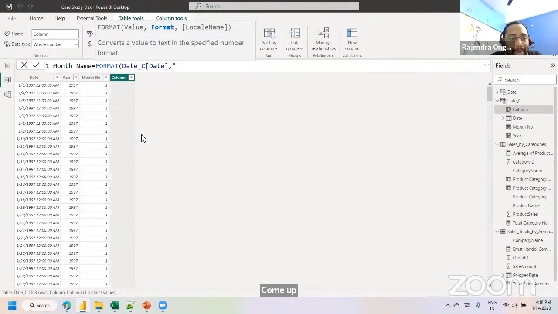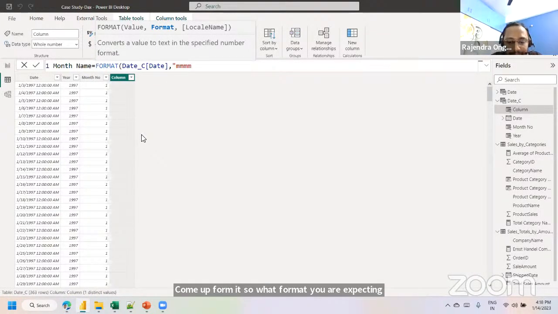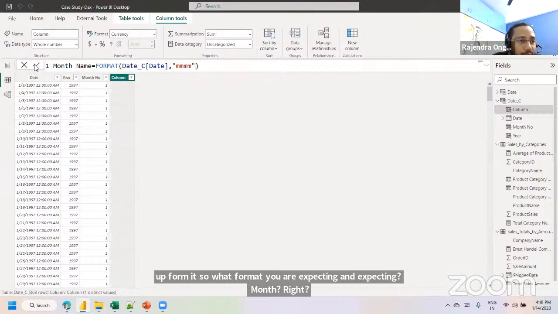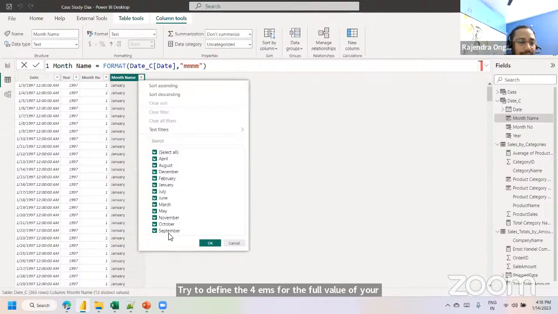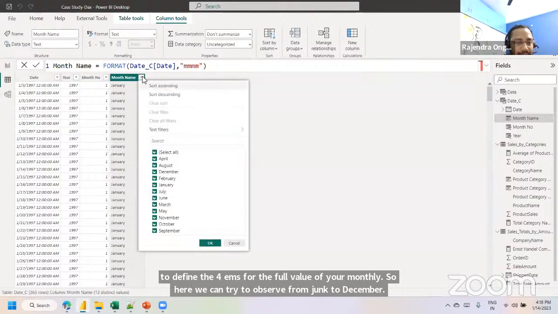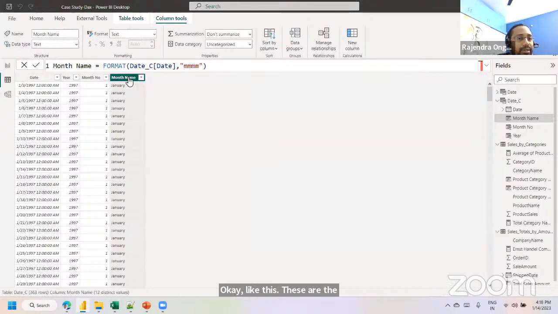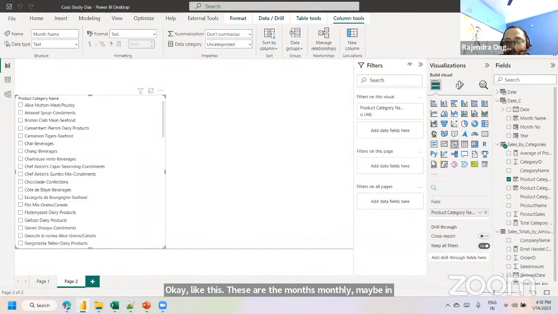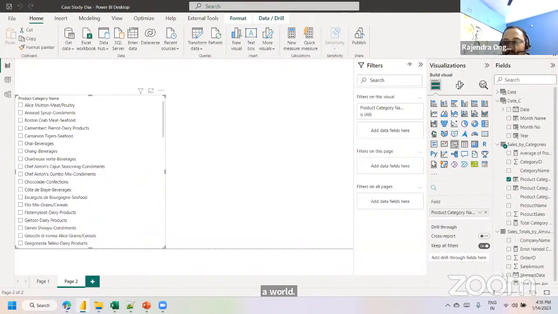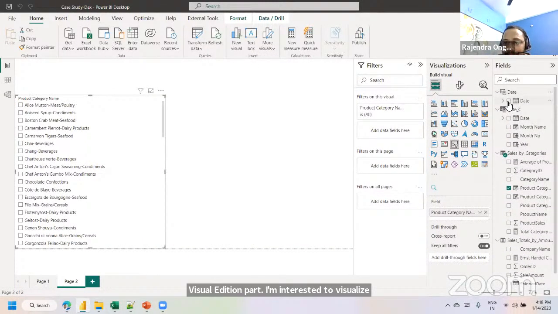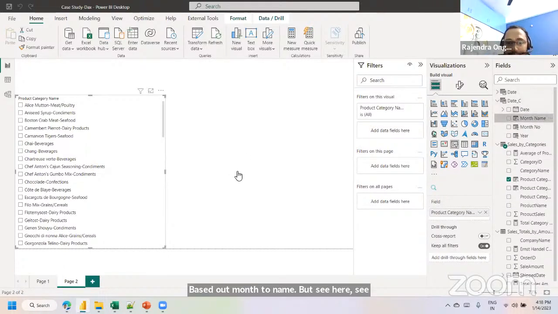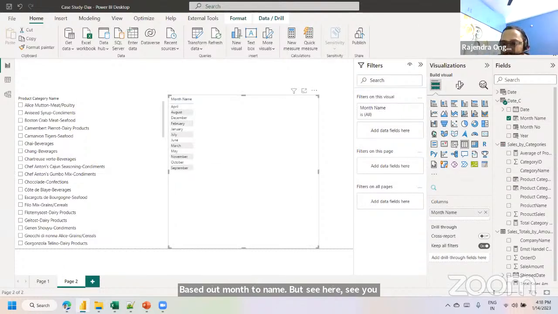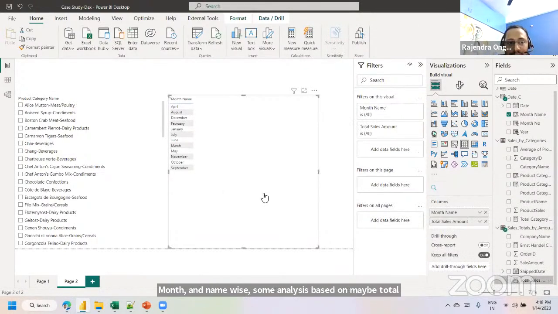I'm expecting month, right? Try to define four Ms for the full value of your month name. So here we can observe from Jan to December. Okay, like this. These are the months, month name. Maybe in our visualizations part, I'm interested to visualize it based on month name wise. Some analysis based on maybe total sales by amount.